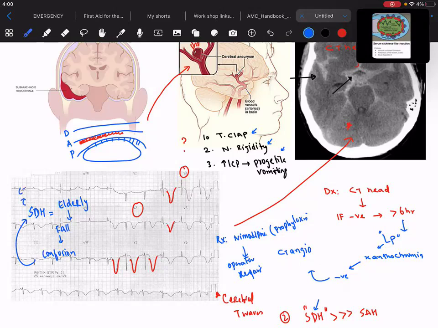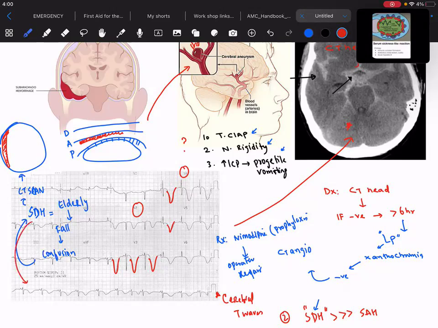You will go for a CT scan. And in the CT head, you will see this characteristic bleeding, which has crossed the sutures, just like this. This is what they will ask you in the subdural hematoma.